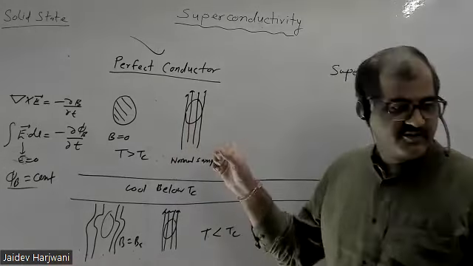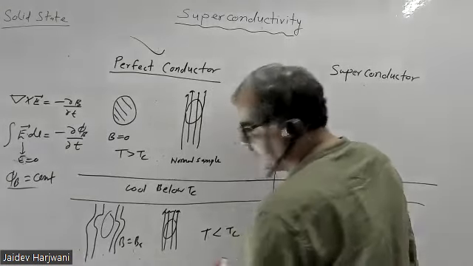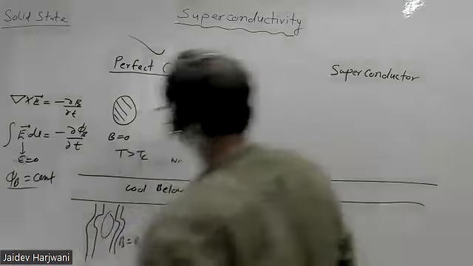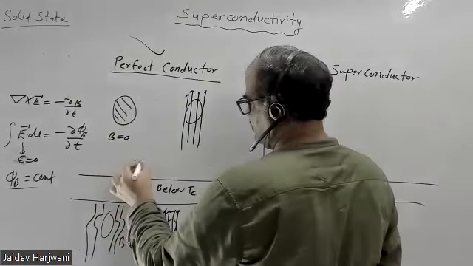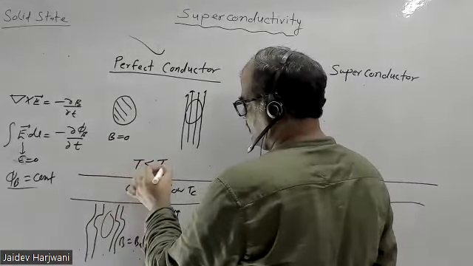Now what happens if I make B equal to 0 in both cases below TC? Sir, here you are discussing cases where in one B is 0 and in one B is present, so what will happen below TC? One sample already has a field, the other sample does not have a field. When I'm cooling the one with the field, the field remains inside. Field remains inside means flux. The flux should not be changing. The flux is inside, and flux is not changing.